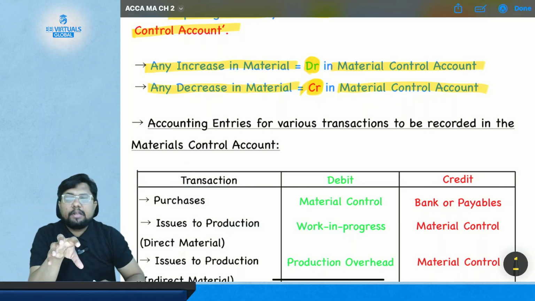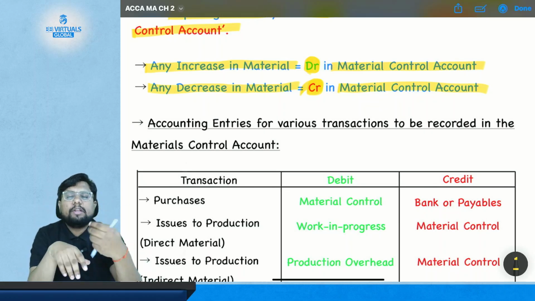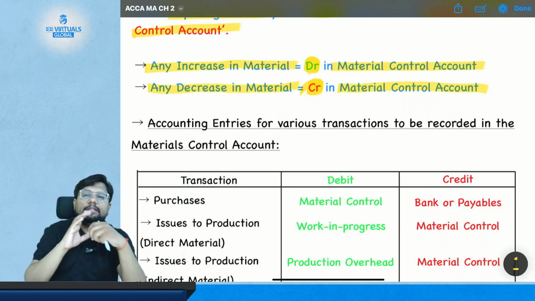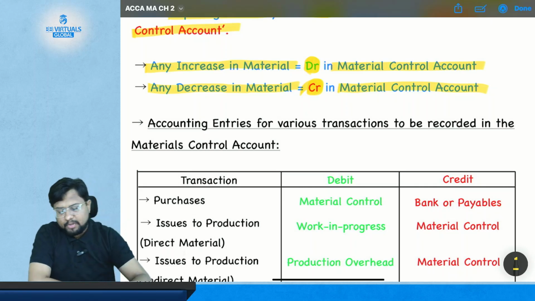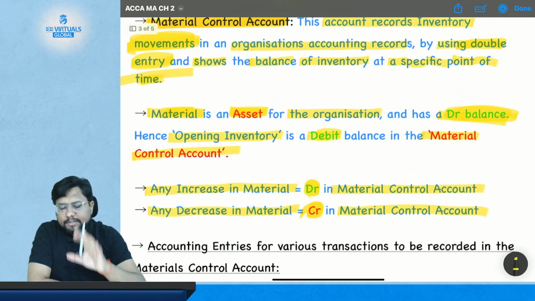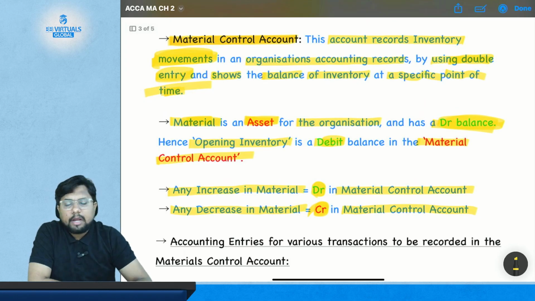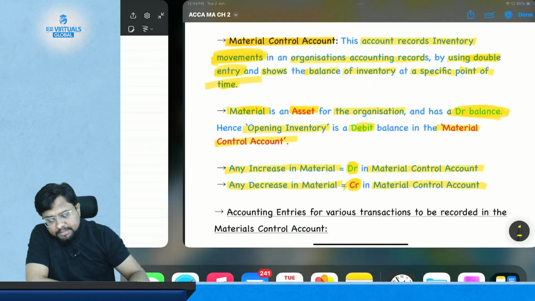And since material is your asset, any increase in the material will get debited and any decrease will get credited in the material control account. Simple. So these are the very basic things about the material control account. Now we need to understand what types of transactions are going to be recorded in the material purchase account.